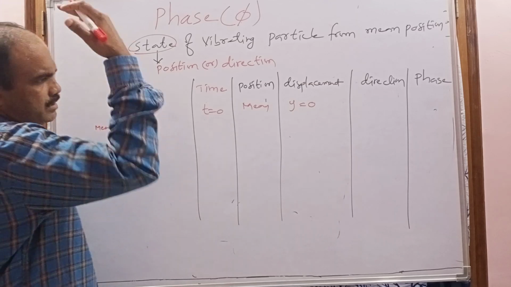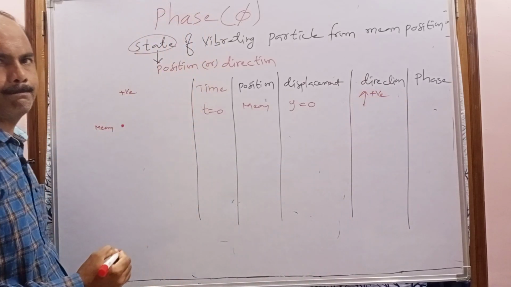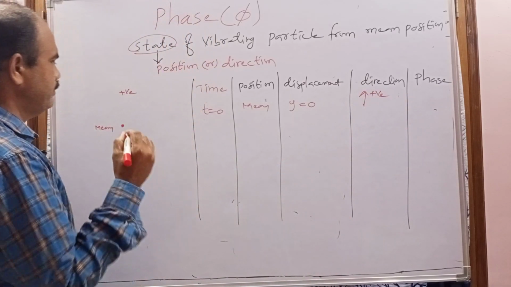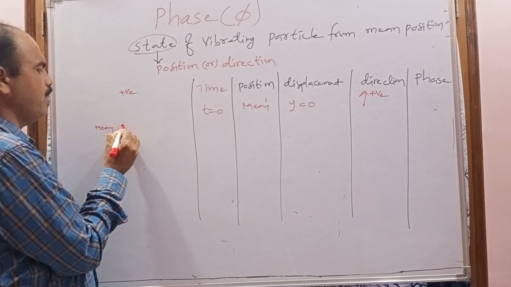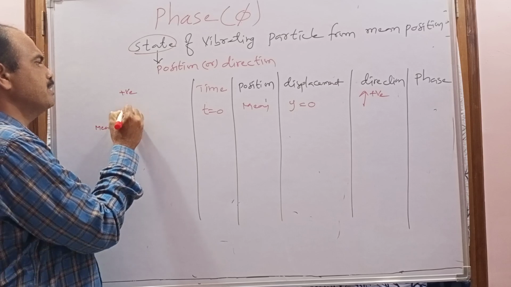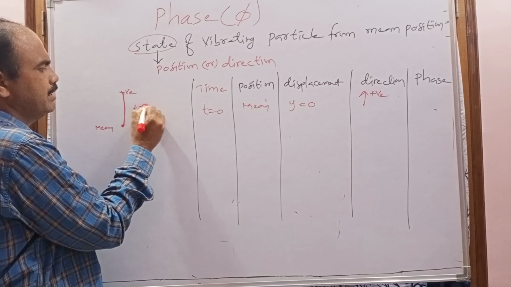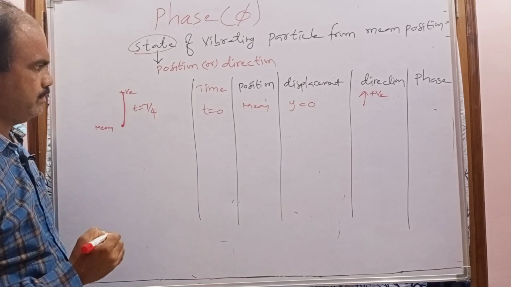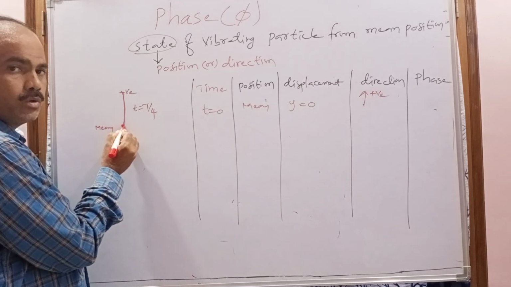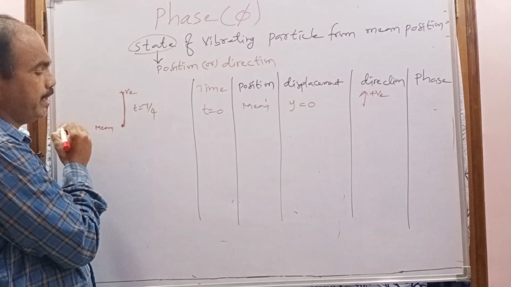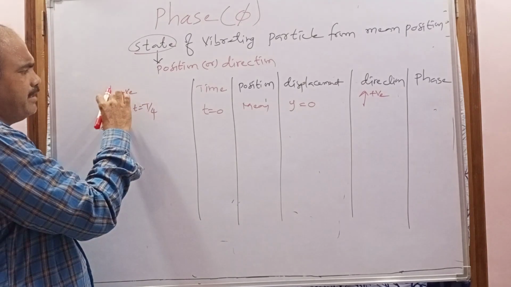That is nothing but towards the positive extreme position. So after starting the motion from the mean position, consider it reaches the positive extreme position in time T by 4. So the time taken by this vibrating particle to go from mean position to positive extreme position is T by 4. In the T by 4, it makes some displacement.